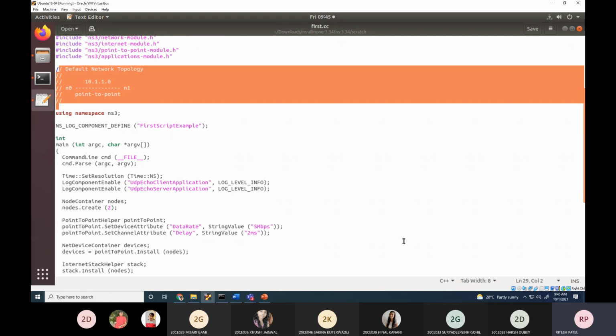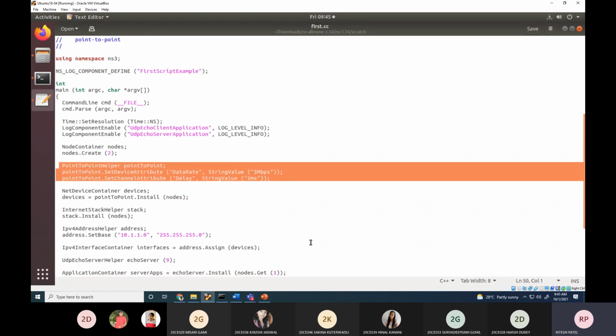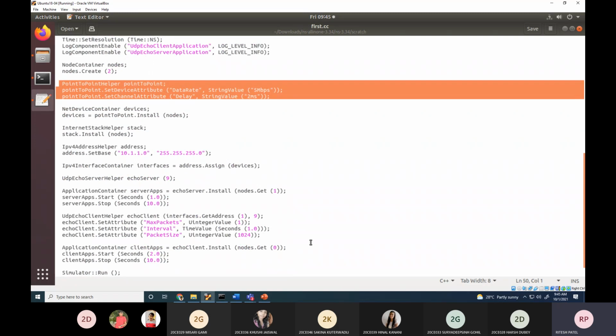Okay, now we are going ahead. I am highlighting this line. What does it mean? Look at the last part, only this part.